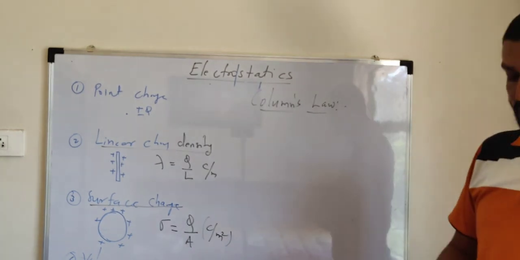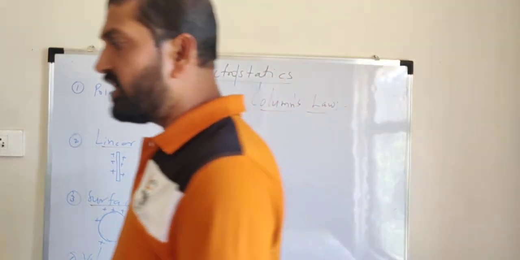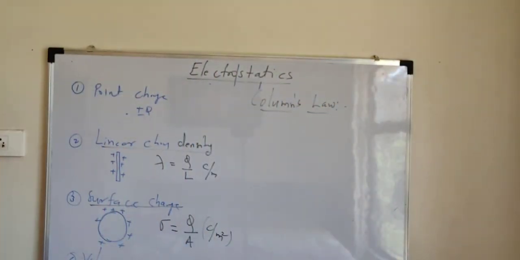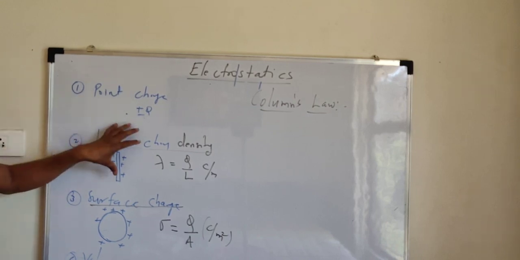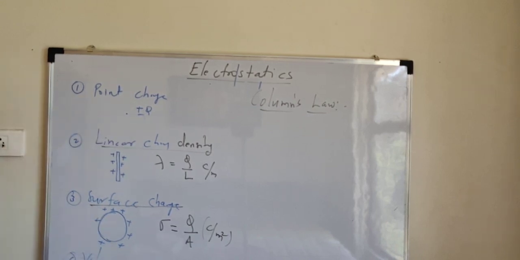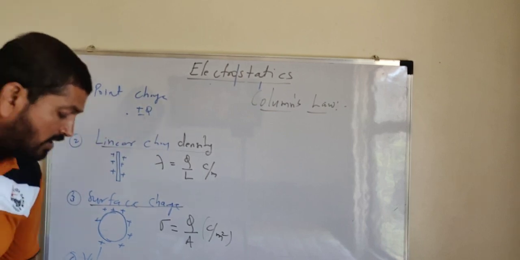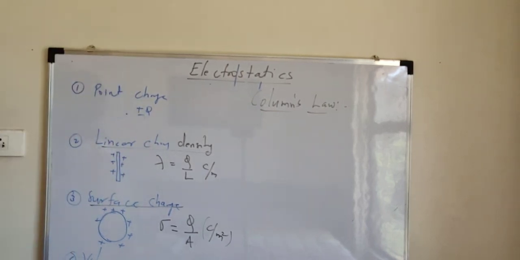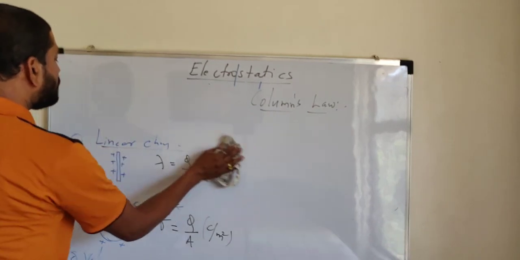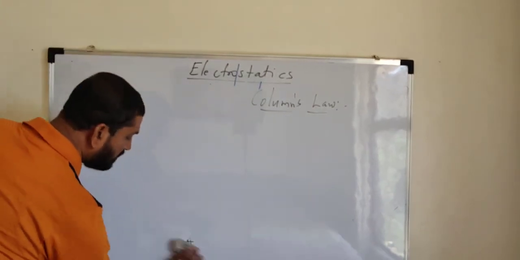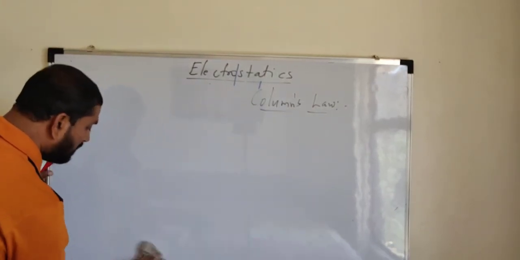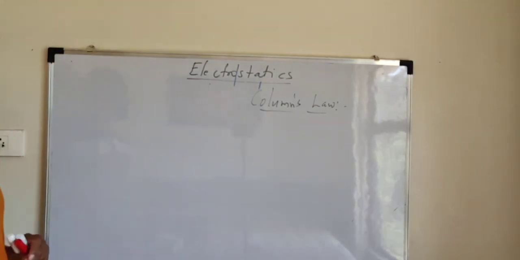Very important. We know that between two point charges, there exists either a force of attraction or maybe repulsion. Not necessarily point charges; between any two charges, there is a possibility of either attraction or repulsion. And experimentally it is observed that like charges repel each other while unlike charges attract each other. But with how much force? To get magnitude and direction, scientist Coulomb proposed one of the important laws, called Coulomb's law. So what is Coulomb's law?